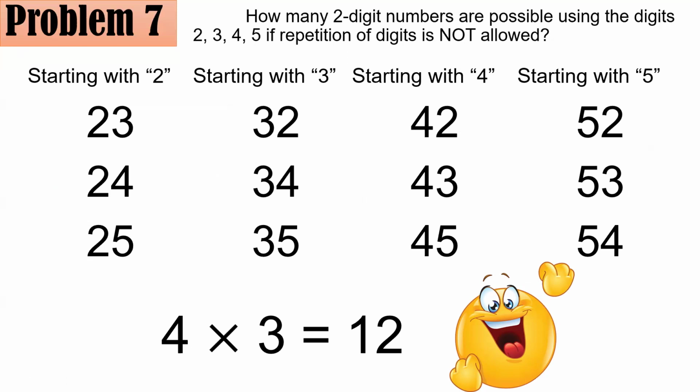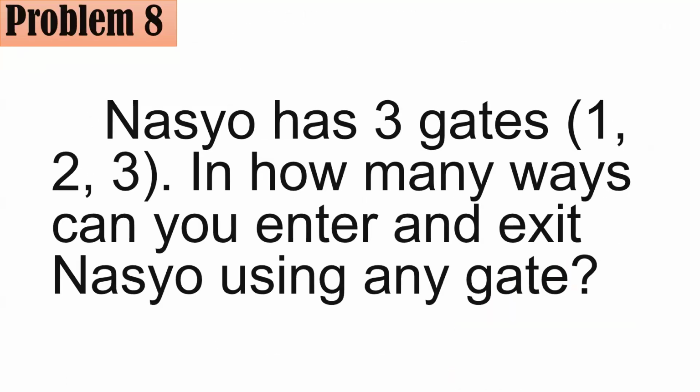Moving on to problem 8. Nasho has 3 gates. Gates 1, 2, and 3. In how many ways can you enter and exit Nasho using any gate? Meaning, you could enter gate 1 and exit at gate 1. You could enter gate 3 and exit at gate 1. If you enter gate 2, it's also possible to exit at gate 2 because you could use any gate that you like in entering and going out of Nasho.